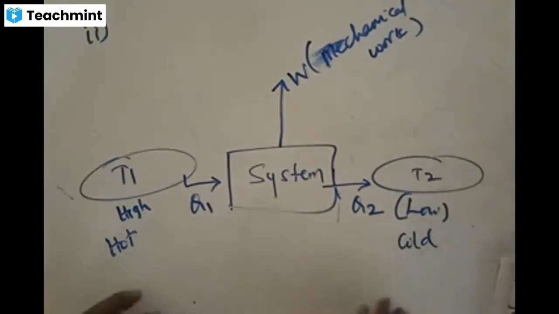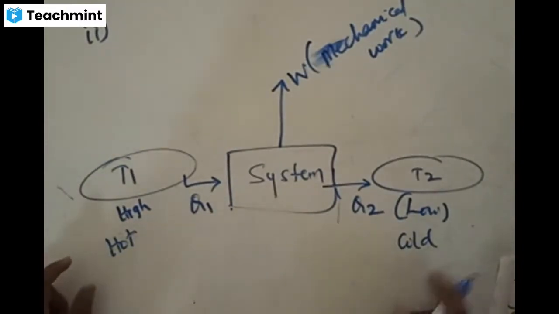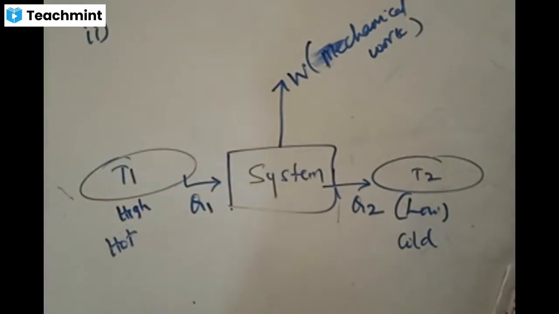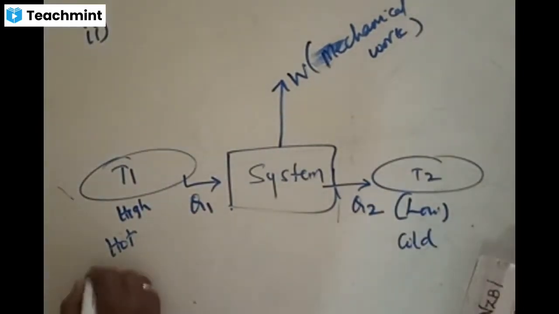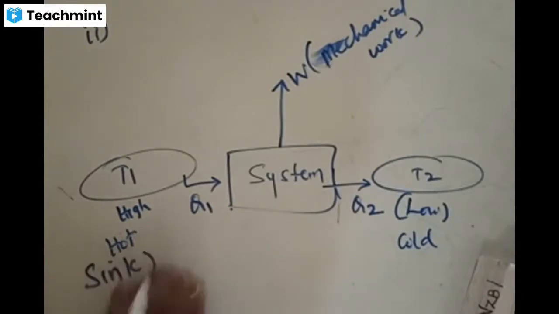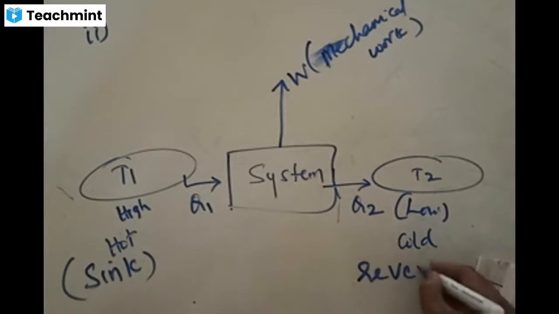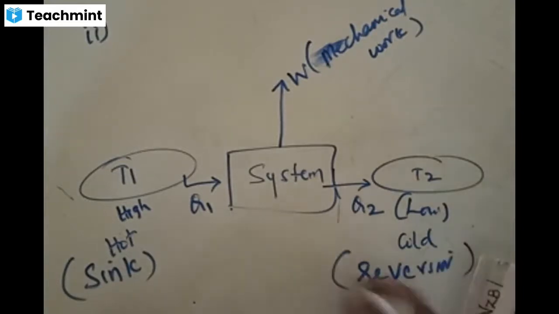Now, why I had taken this again is that there are two specified names given to these. The body at higher temperature is called the sink, and the body at lower temperature is called the reservoir. You should know these two things.